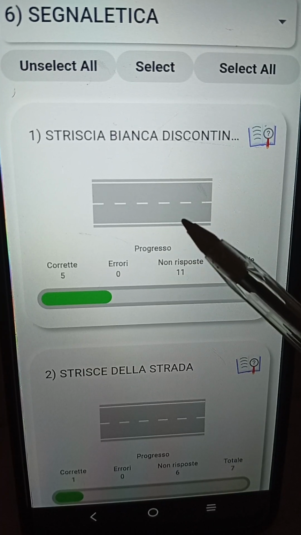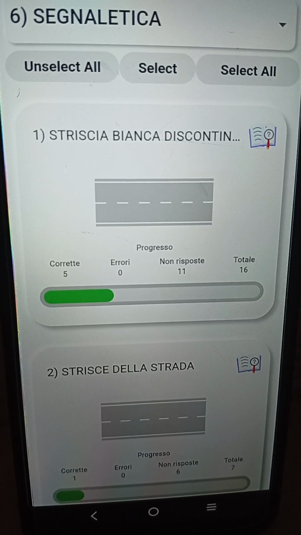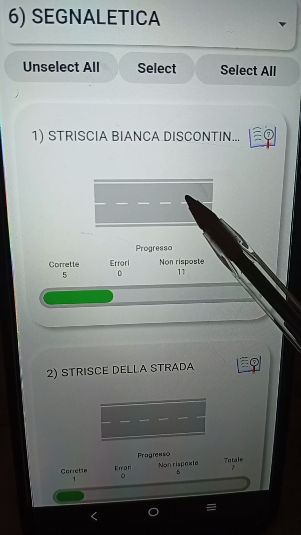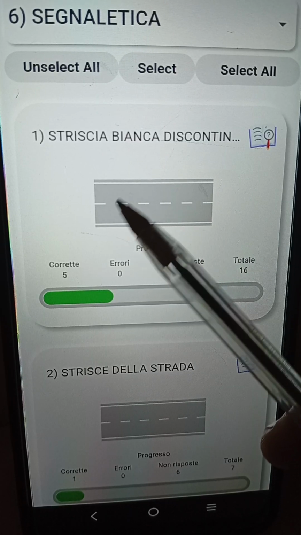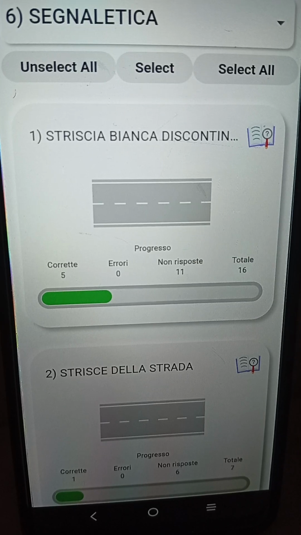They are telling us that in a discontinuous line, we can superata. What is the meaning of superata? Superata simply means that we can cross this line. So we can cross this particular line. That is the meaning of superata.